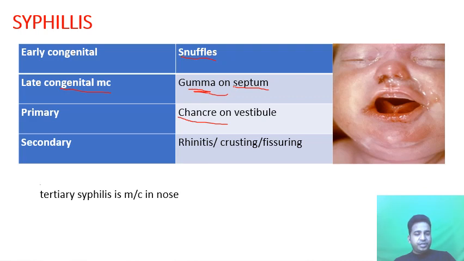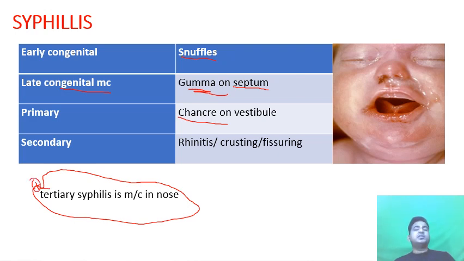Now, tertiary syphilis is the most common presentation in the nose. Important for the exam: which is the most common type of syphilis in the nose? Tertiary syphilis is the most common in the nose. Look at the diagram of the baby, how the syphilitic baby appears.